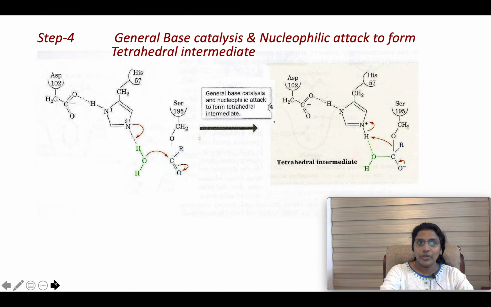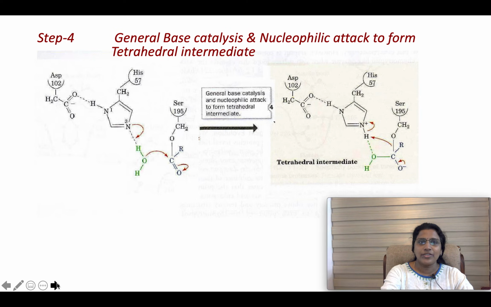And in step 4, you can see general base catalysis and nucleophilic attack to form the tetrahedral intermediate. So here histidine 57, which is acting as a base, abstracts a proton from water, and this becomes O minus, and this O minus nucleophilically attacks the carbon, forming an OC bond. Here you can see the OC bond, and the double bond shifts, it becomes O minus. So this is again a tetrahedral intermediate, just the reverse of step 2.